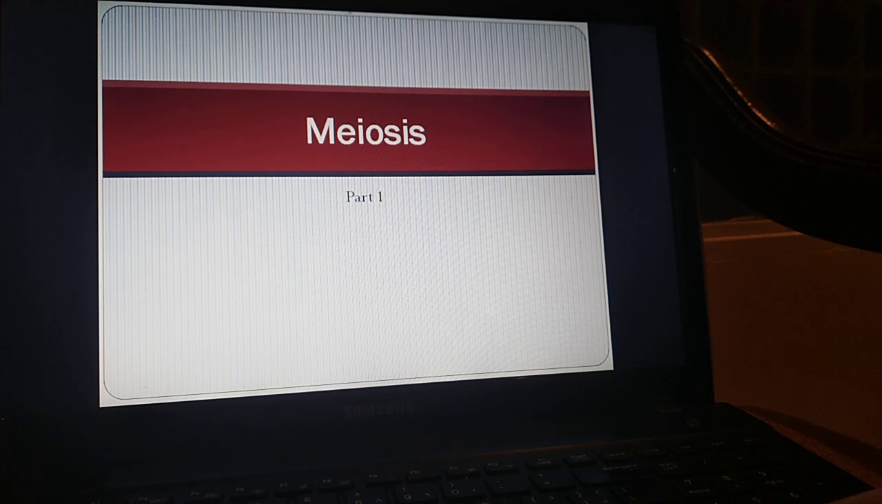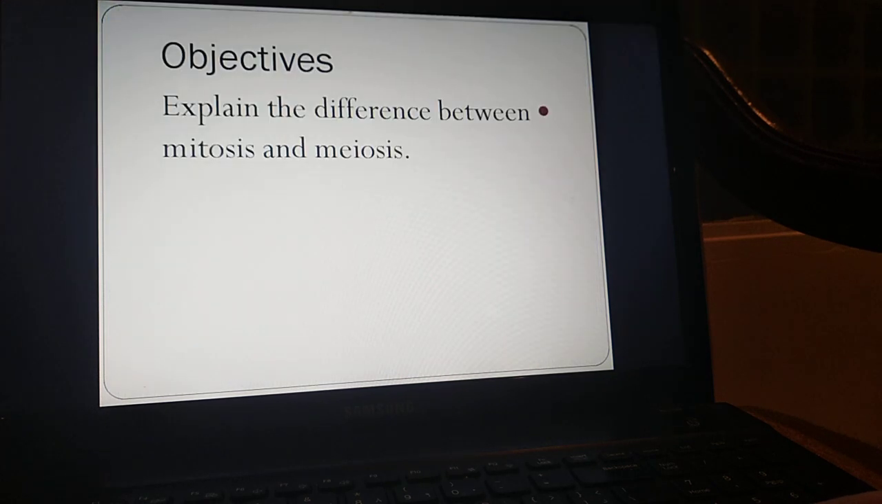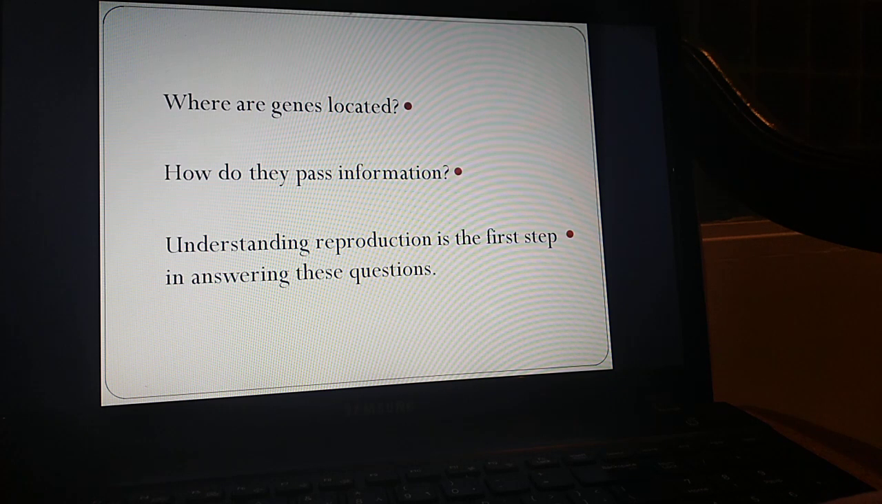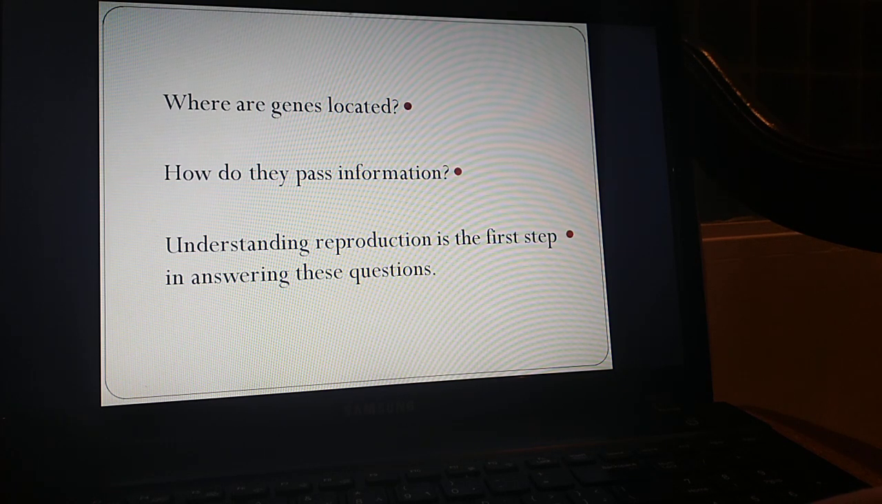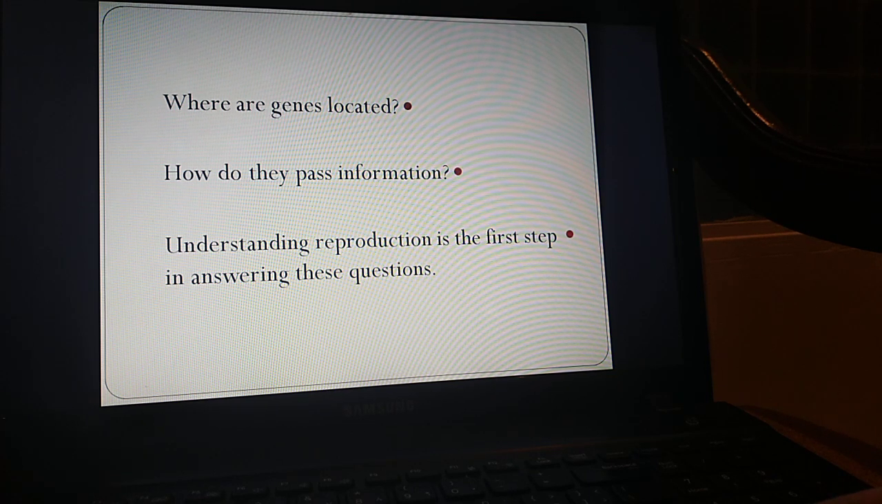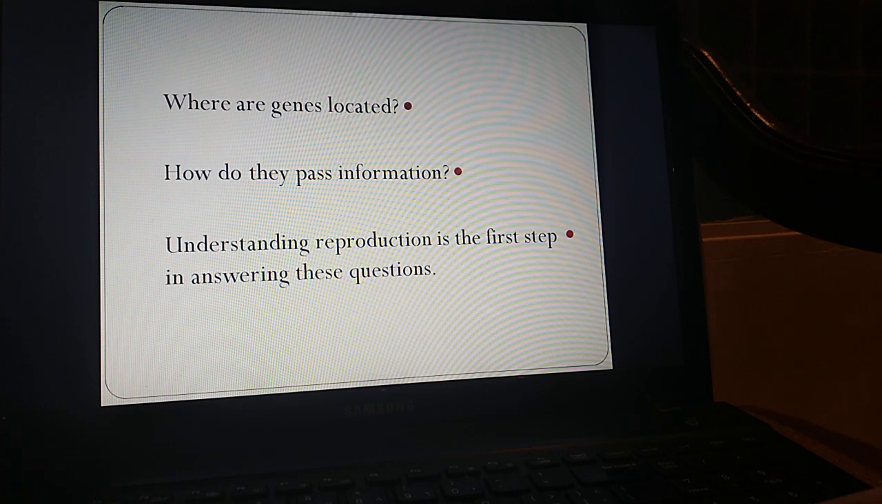Today we will be talking about meiosis. The objective for today is to explain the difference between mitosis and meiosis. But to answer this question, we must know where genes are located and how they work, how they pass information. We cannot answer those two questions without understanding what reproduction is.